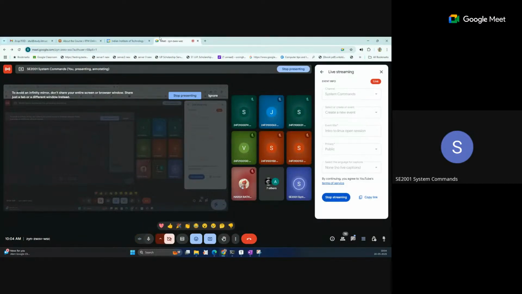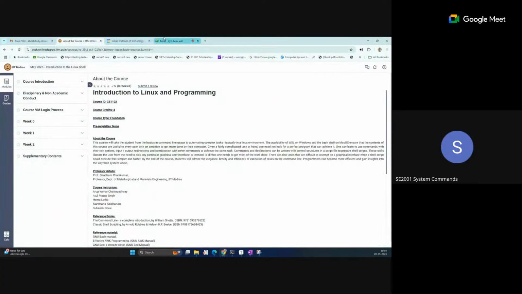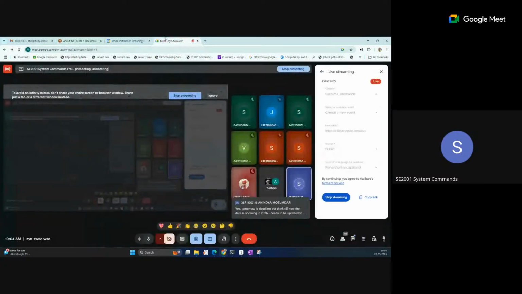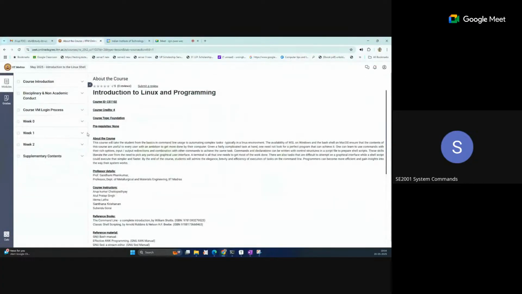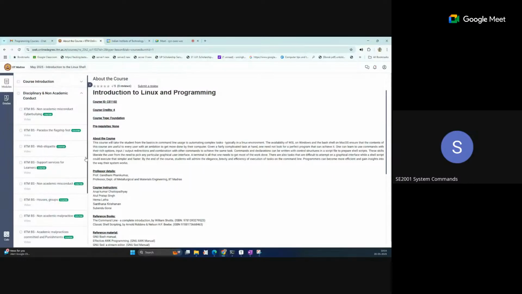I hope you know what tasks you have to do on the course VM, and that they are graded. This is the grading document. Do you know about the VM task and BPT task? All these things are graded, or does anyone have any doubt in this?